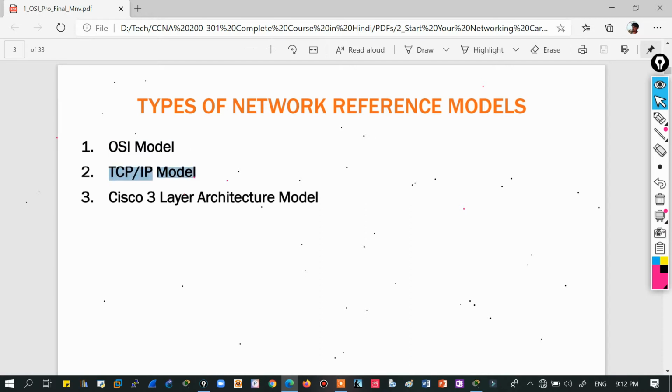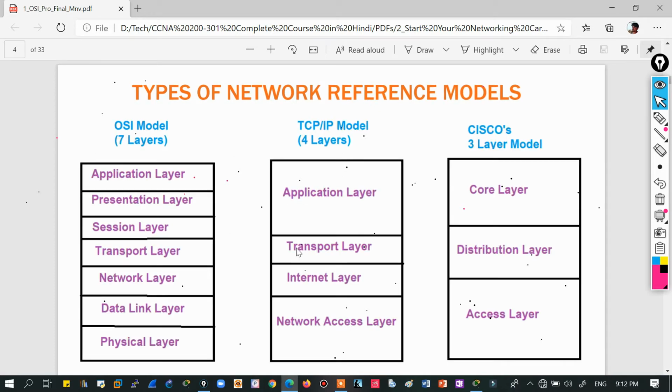And yes, TCP/IP has its place in real networking, where all of the protocols like HTTP, HTTPS, TCP, UDP, IP, every protocol is given in this model. So this is the reason that the TCP/IP model is the real documented model. I'm taking the reference of the OSI model for teaching, and if we are clear with this model, then discussing TCP/IP will be a lot easier. So let's get started with this.